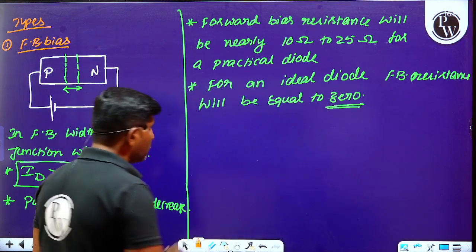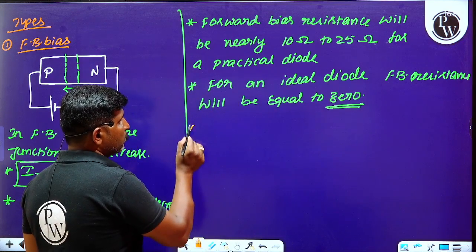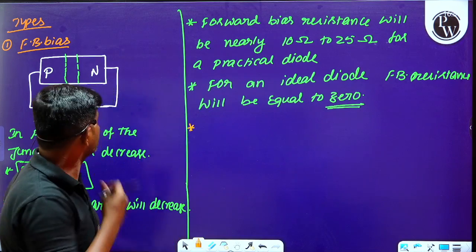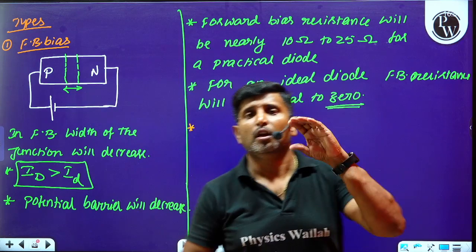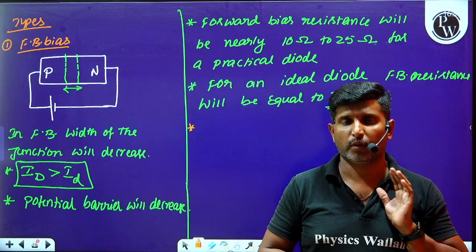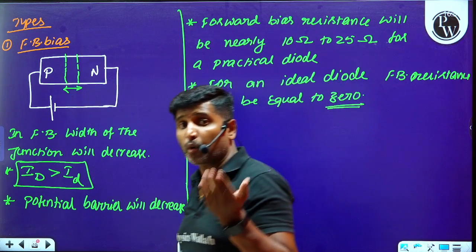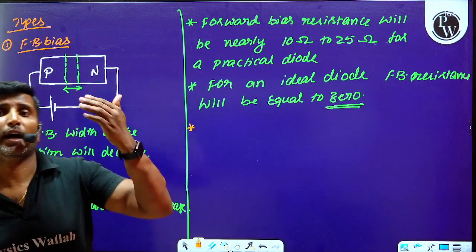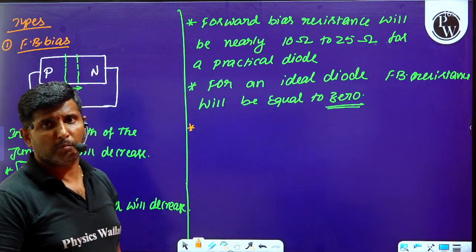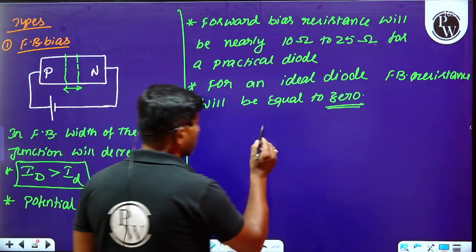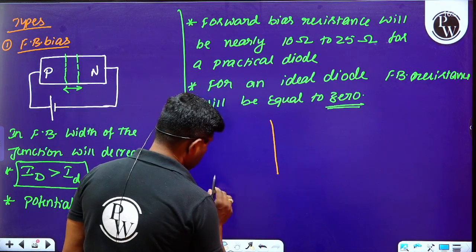Later, please observe this. N should be connected to negative, in the sense low potential, and P should be connected to positive, in the sense high potential. Then only it is said to be in forward bias condition.